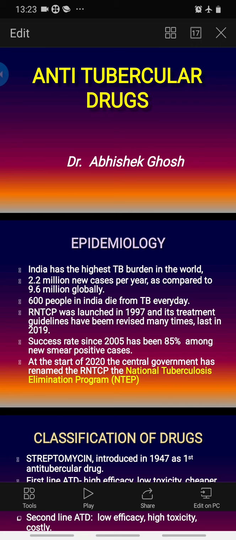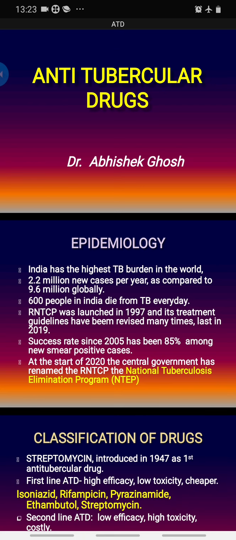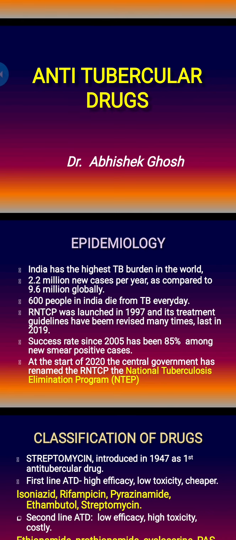Due to its success, the name of the RNTCP has now been changed. The government is trying to eliminate tuberculosis. Elimination means prevalence less than 1 per 10,000 population. So now we call the national program the National Tuberculosis Elimination Program, NTEP. So RNTCP is now called NTEP.